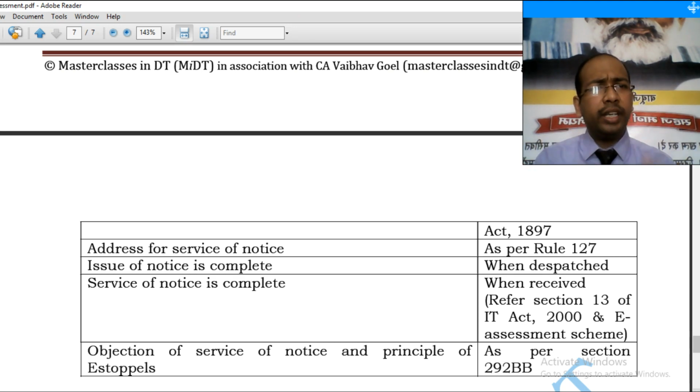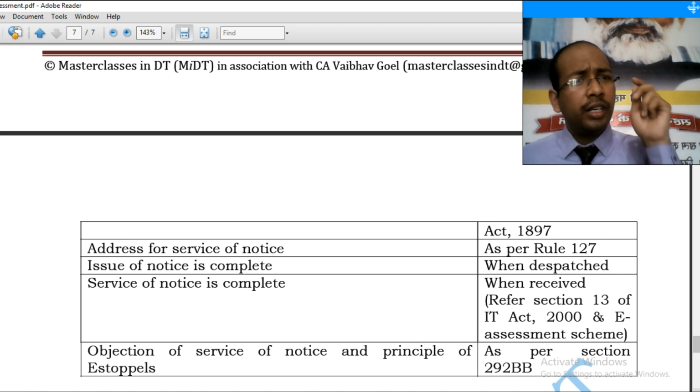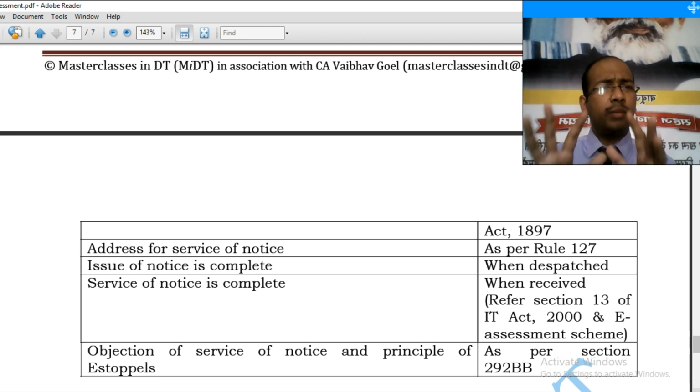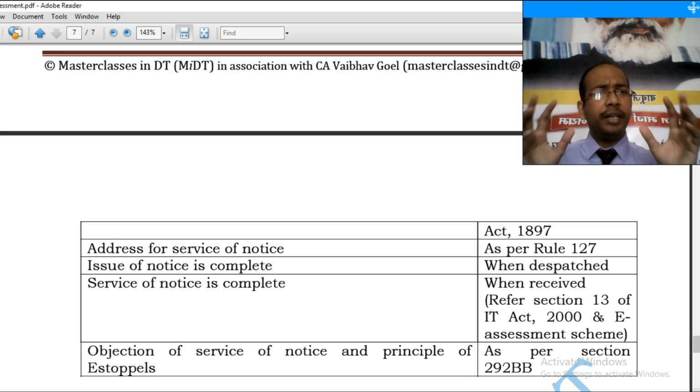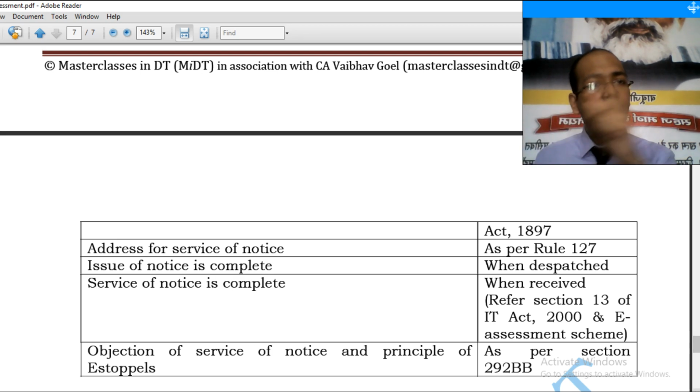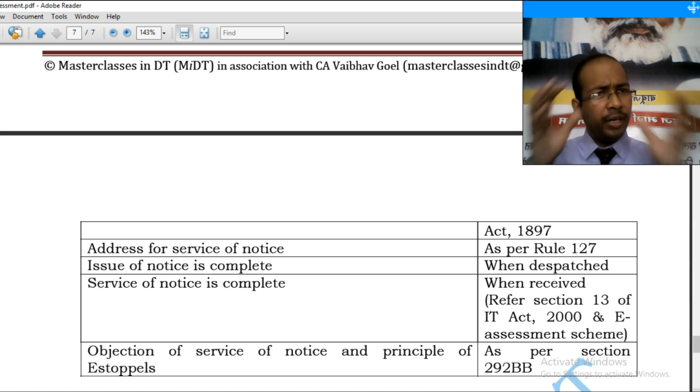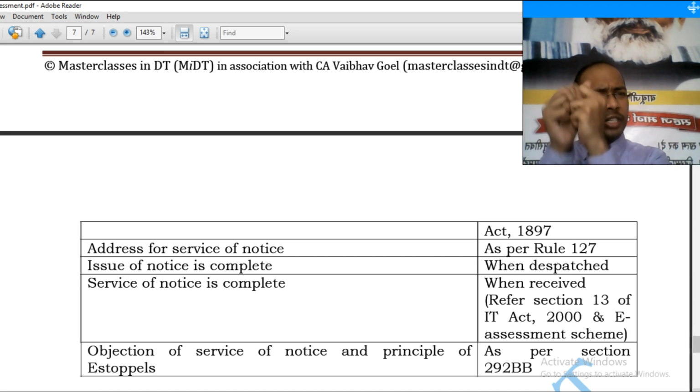If you have any query, you can post in the comment box. In the next video, we would be doing the case law of Goetze India and the circular number 14 dated 1955. Whether a new claim which has not been made in the return of income can be taken up before the assessing officer by filing a revised application or not. We will be looking at Goetze India and we will be trying to limit the scope of Goetze India.